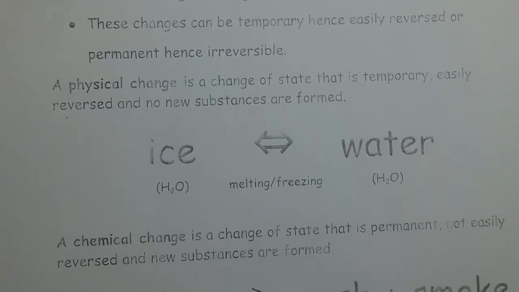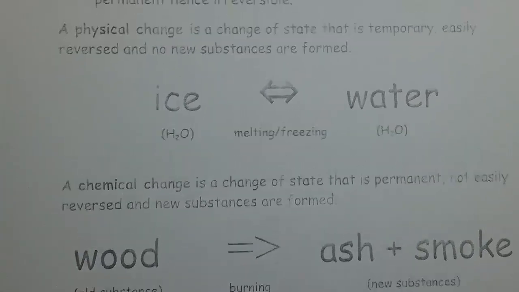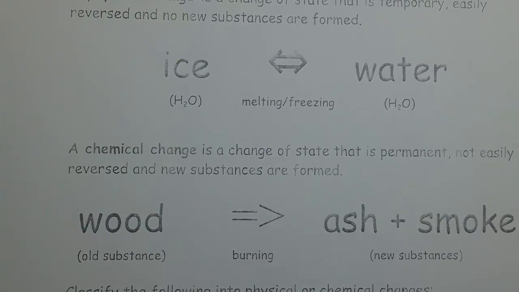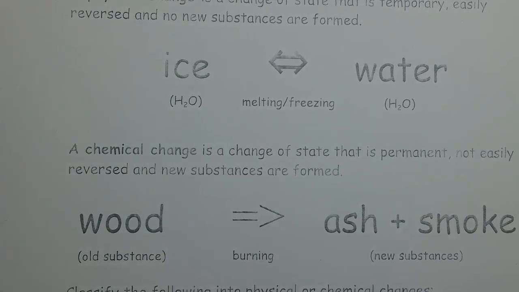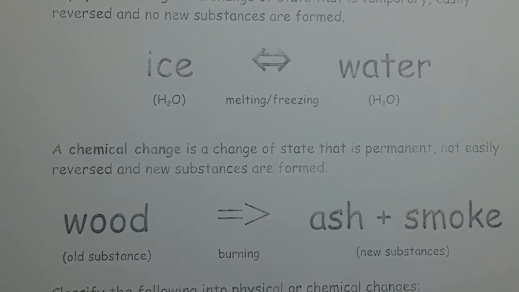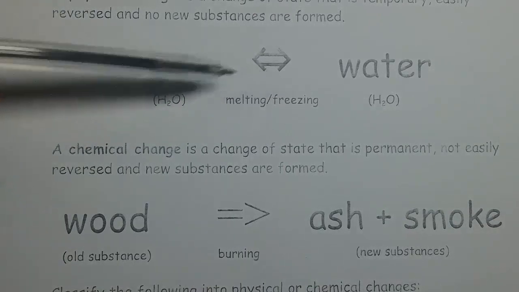So let's see what chemical changes are. A chemical change, by definition, is a change that is permanent, not easily reversed, and new substances are formed. Here's a good example of that: wood. When you burn wood, it turns into ashes and smoke. Here, this arrow shows one direction. It's not the same as the both-direction arrow.